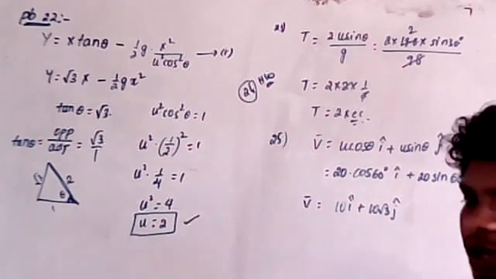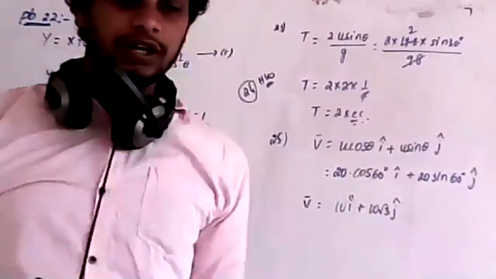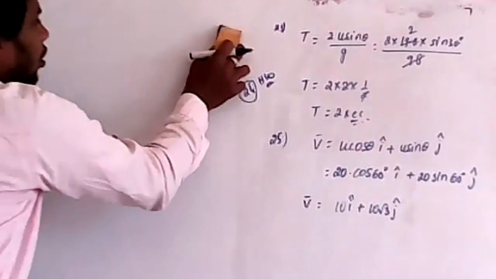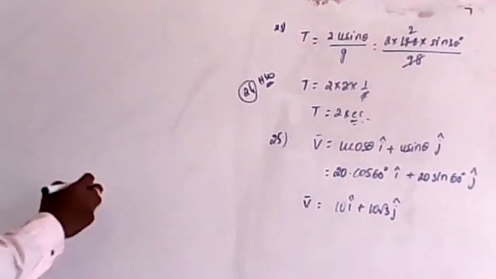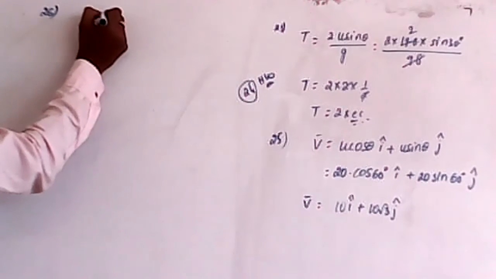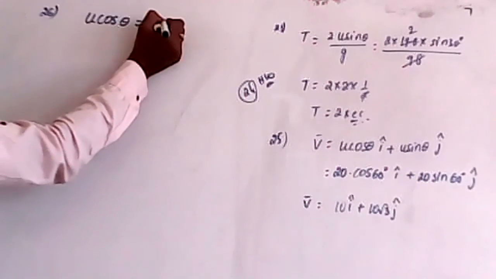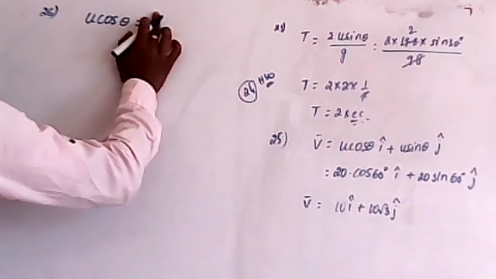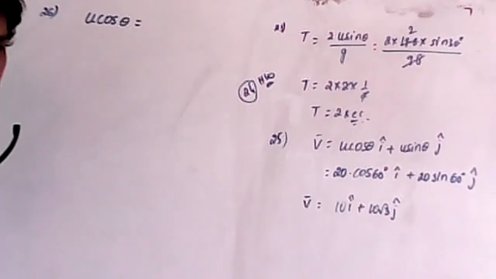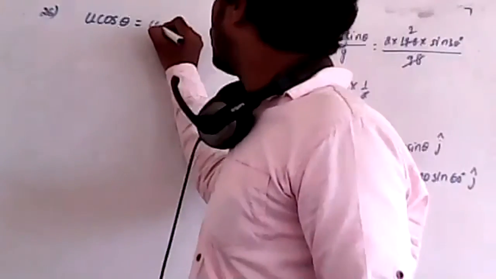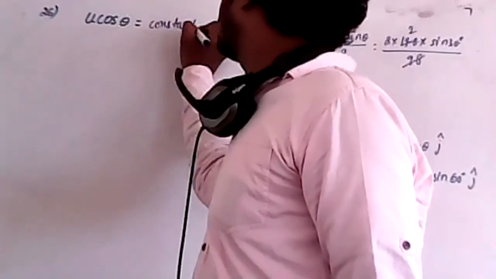Now remember, in projectile motion, the horizontal component of velocity is what? Constant. So in projectile motion, the horizontal component of velocity, u cos theta, is equal to constant. Are you clear up to here? So u cos theta is equal to what? Constant.